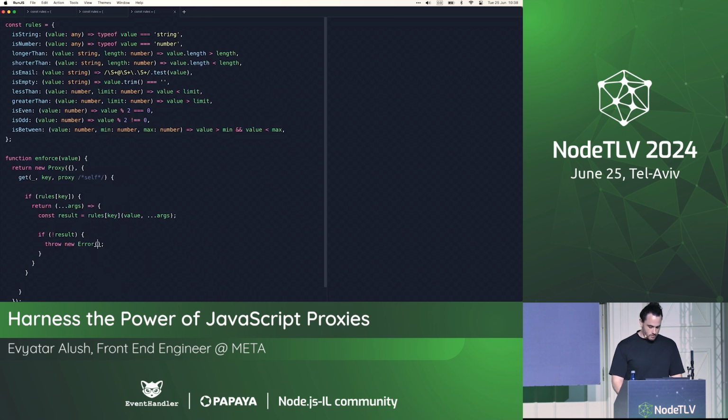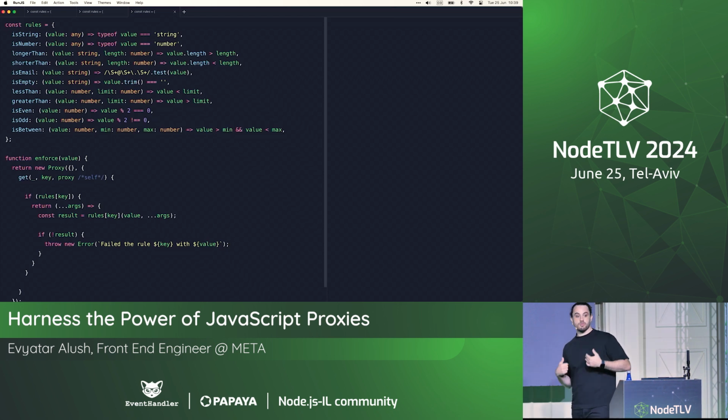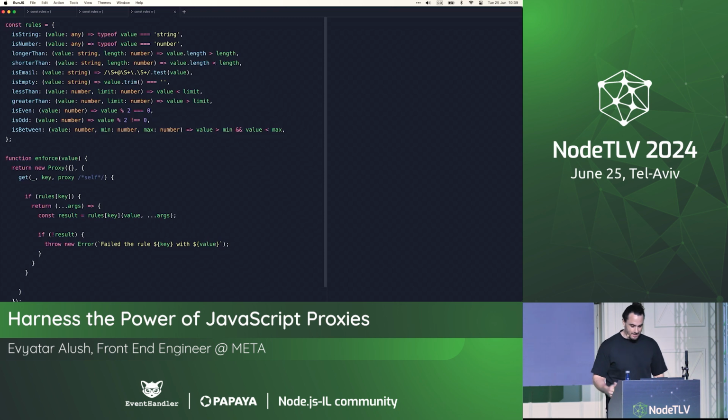And what we want to do here is, let's say, failed the rule, key, with value. OK, so we have this. Otherwise, we want to have it infinitely chainable, right? So what we want to do is return that same proxy object forever. So right here, return proxy.